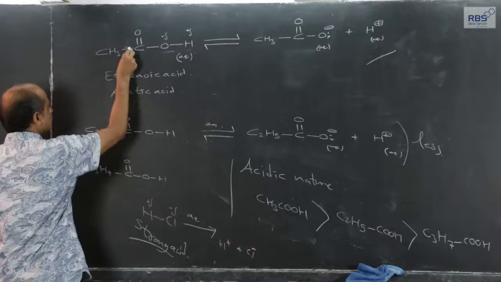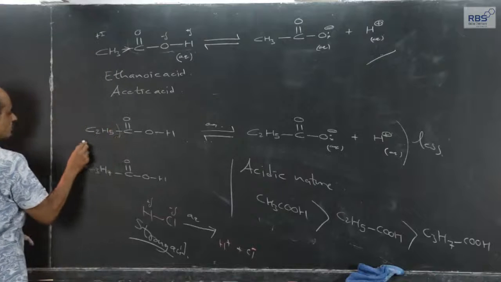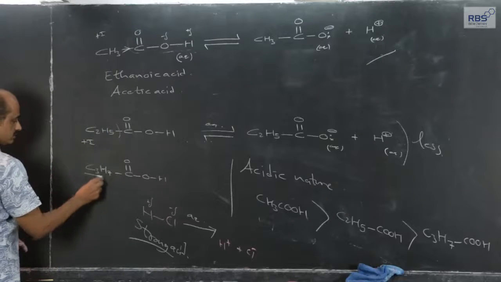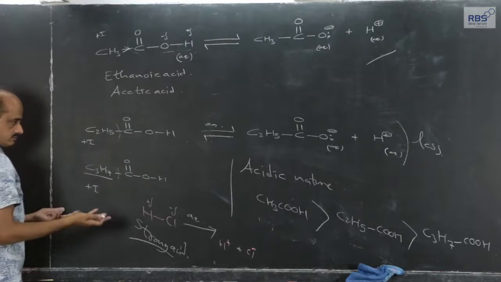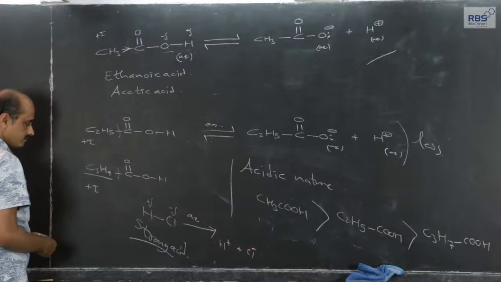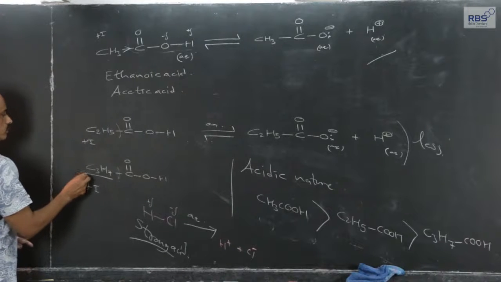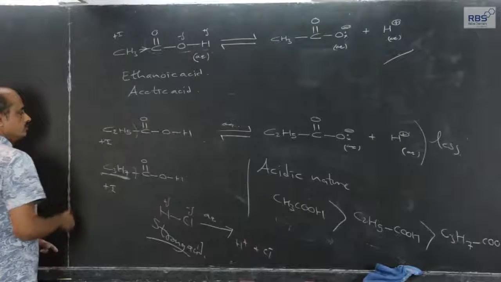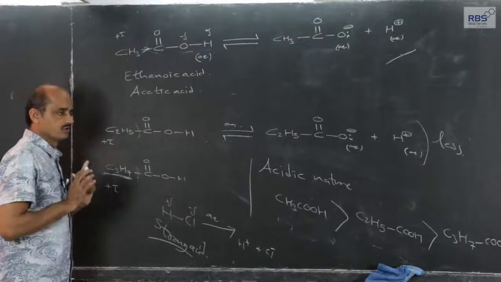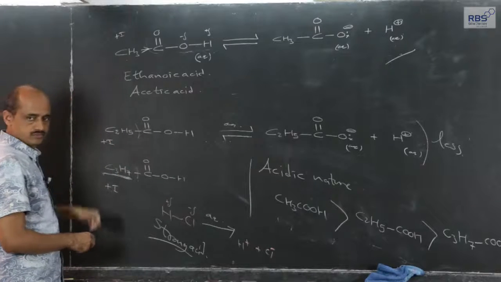One more factor is there: the methyl group has a plus I effect, the ethyl group will have a plus I effect, and the propyl group also has a plus I effect. Now, the plus I effect of propyl group is more than ethyl group, and the positive inductive effect, the electron releasing effect, of ethyl group is more than methyl group.